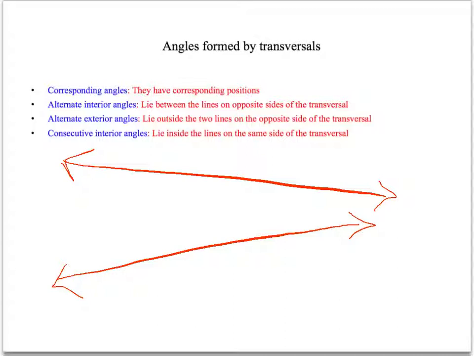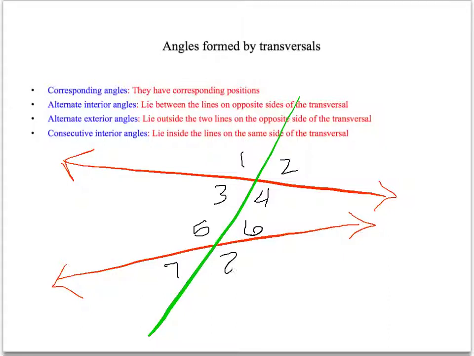This time will be green, just for excitement. So there's our transversal. And then what I'm going to do is give each of these angles a number. So I've got 1, 2, 3, 4, 5, 6, 7, and 8.